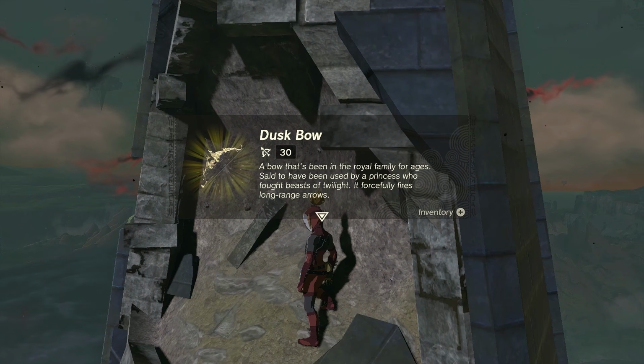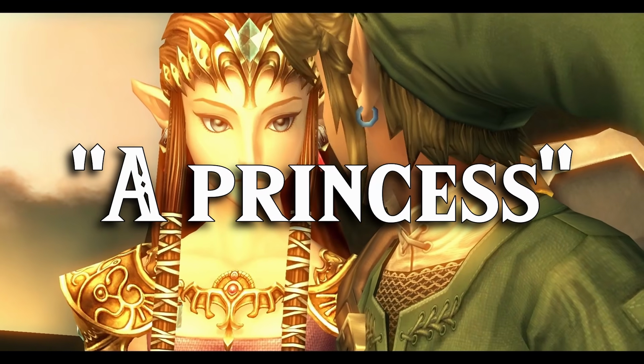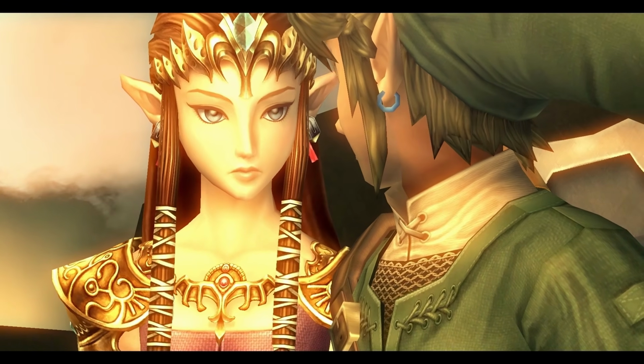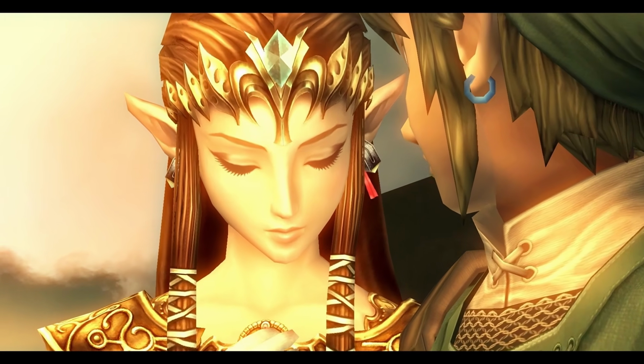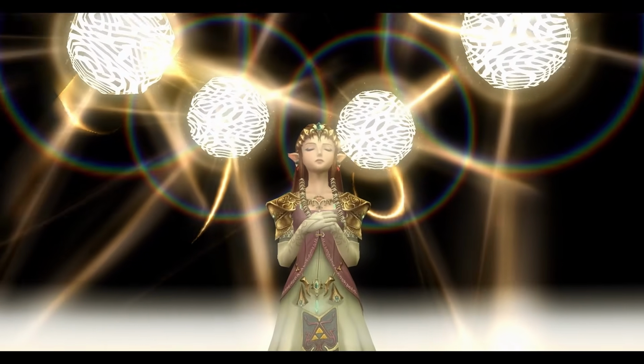While the Dusk Bow retains its reference to the beasts of Twilight, everything else is different. For starters, it refers to its past user as a princess rather than the princess, implying it wasn't used by a member of the royal family of Hyrule. This makes sense given that the Twilight Bow fires light arrows while the Dusk Bow doesn't, something it should be able to do if it was used by the royal family.